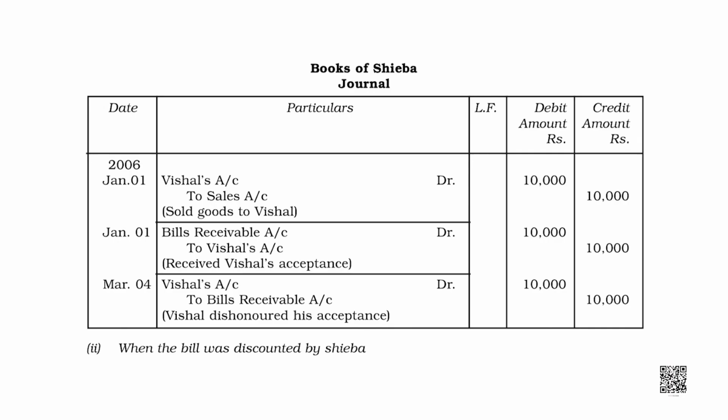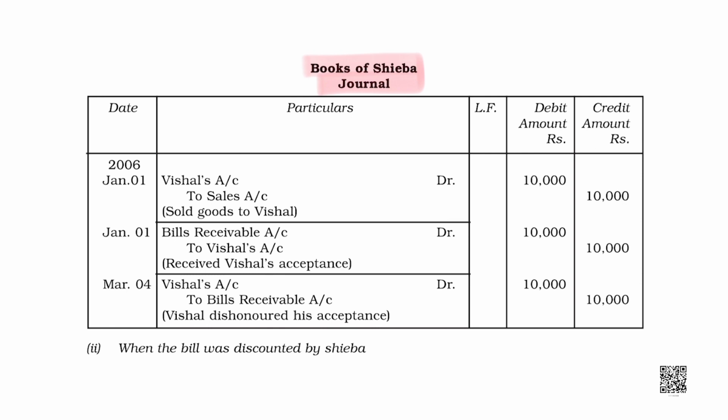Okay, students? I repeat, Shiba sold goods to Vishal, bills were exchanged, accepted, and on maturity, Vishal says he doesn't have the money. Let's see what journal entries would be passed in the books of Shiba and Vishal in the first case, and the first case says Shiba held the bill till maturity. Books of Shiba.